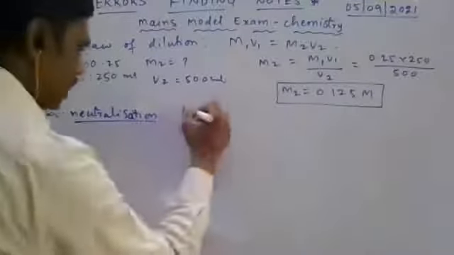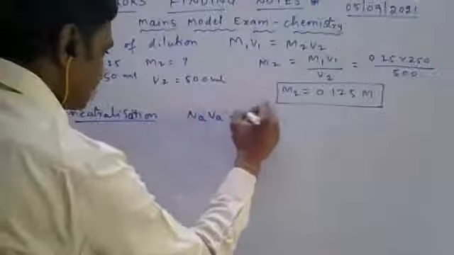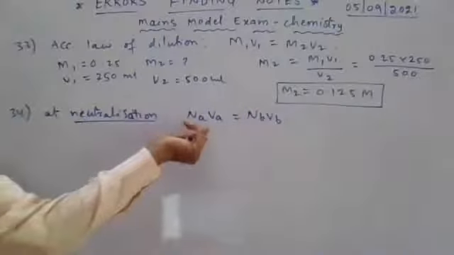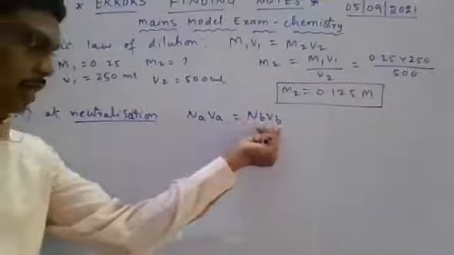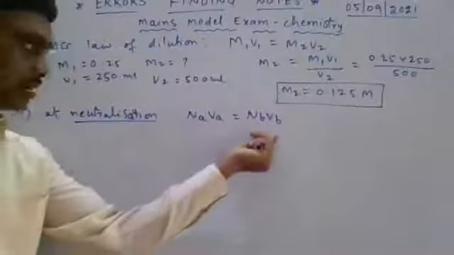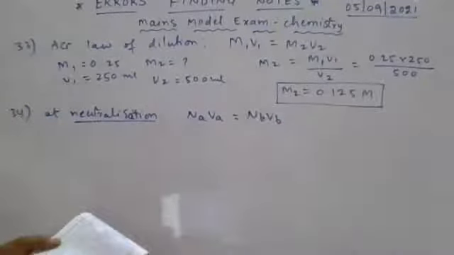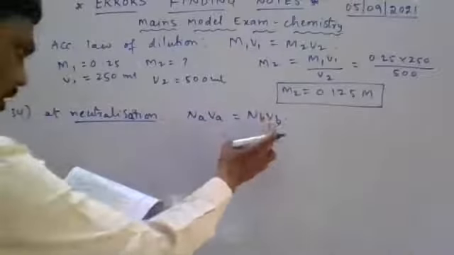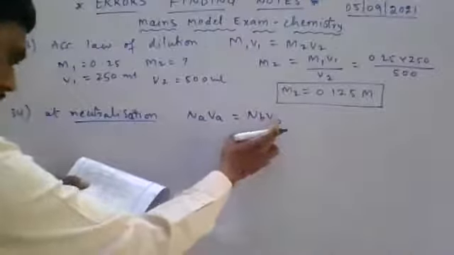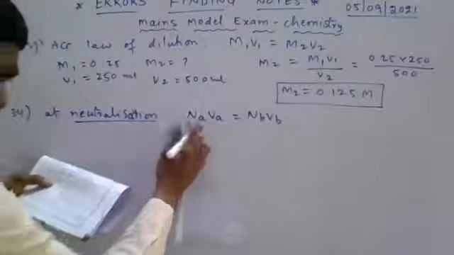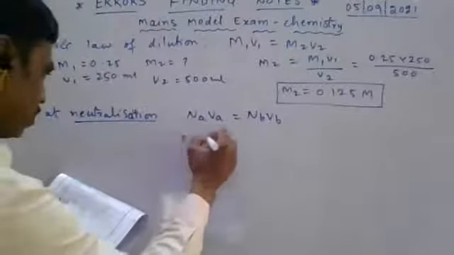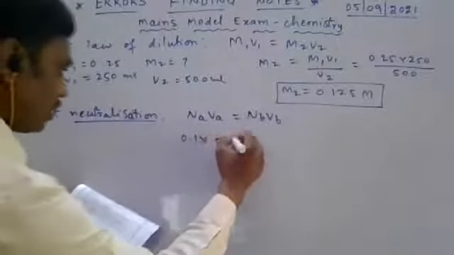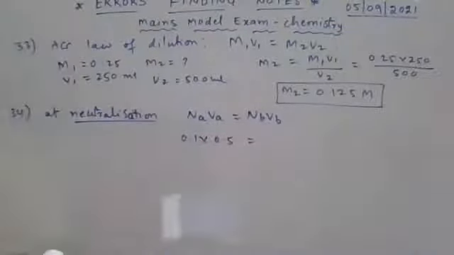Neutralization concept. Milliequivalents of acid is equal to milliequivalents of base. Normality into volume in ml for acid, normality into volume in ml for base. Here, what is the data given? Regarding base, 0.2 N, volume you have to identify. Regarding acid, normality 0.1 and volume is given as 0.5 liters.